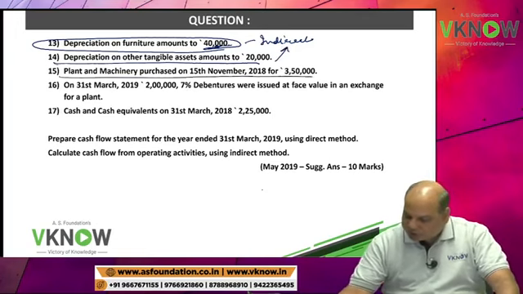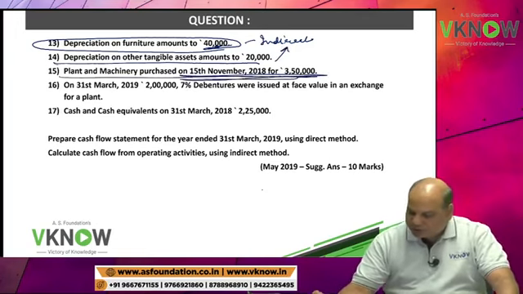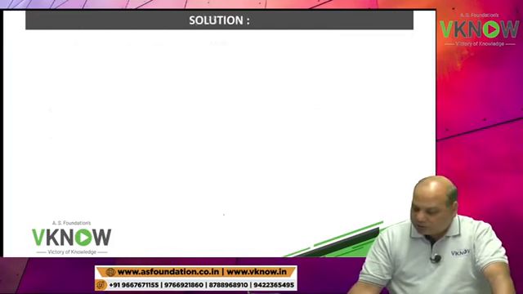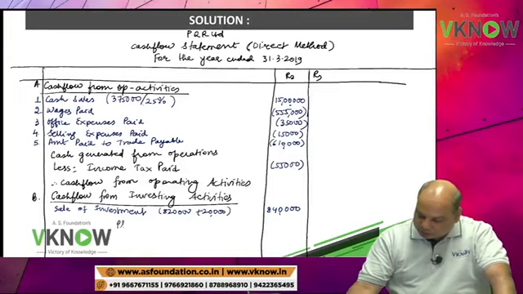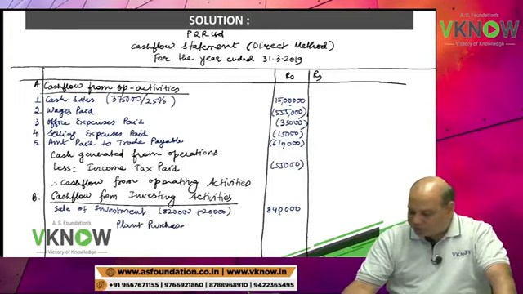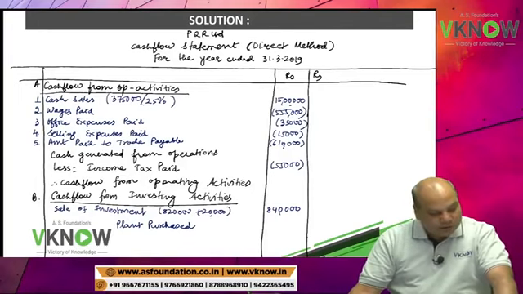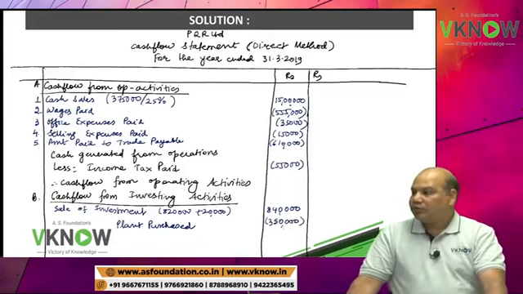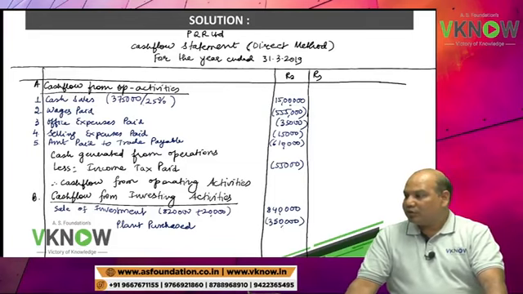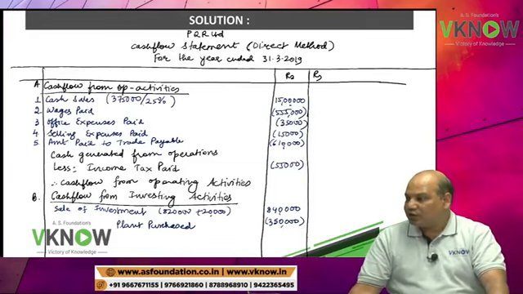Plant purchased will be required in direct method investing activity. Plant purchased is in bracket, right? 3,50,000. Okay. Chetan was also right. Chaurasia was right.